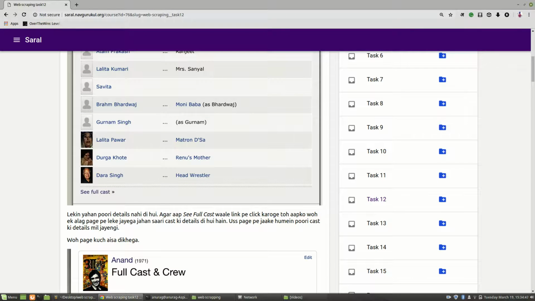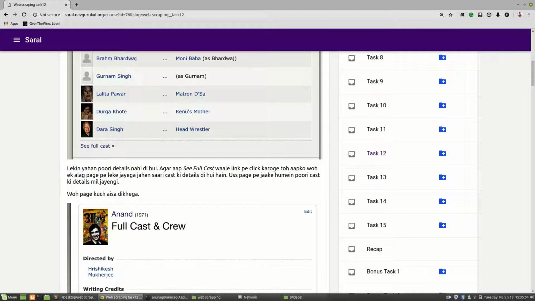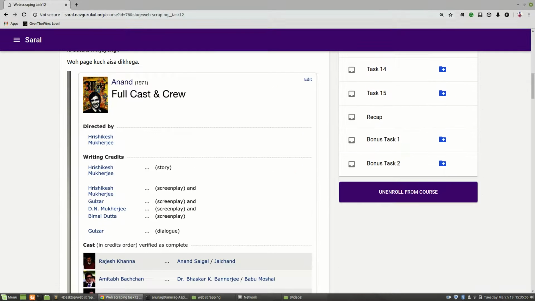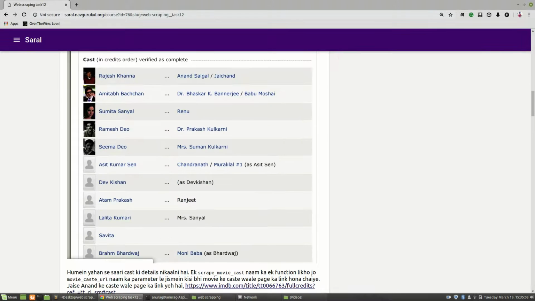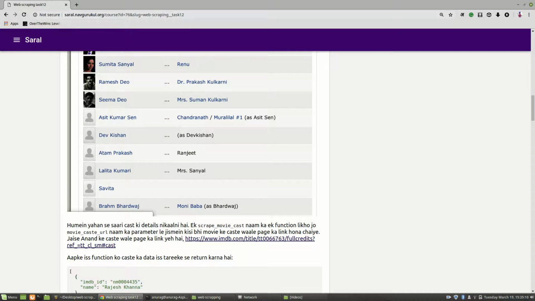Now another thing it is saying is that the whole detail is not given here, so you have to click on see full cast, and that page would look something like this, which will have the names of all the cast.